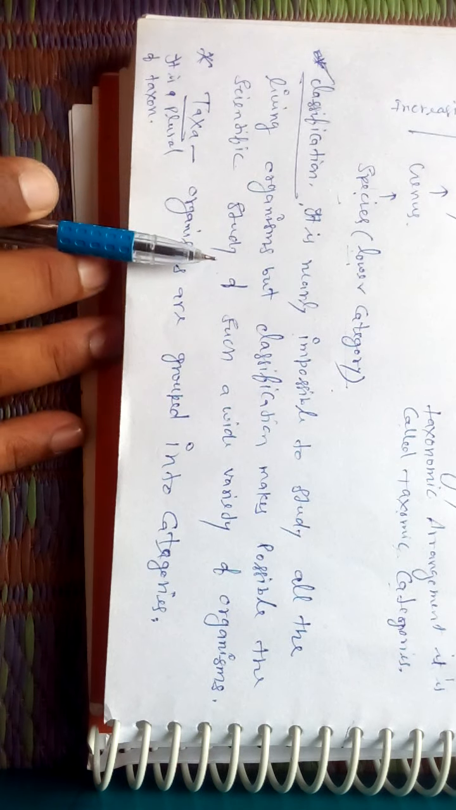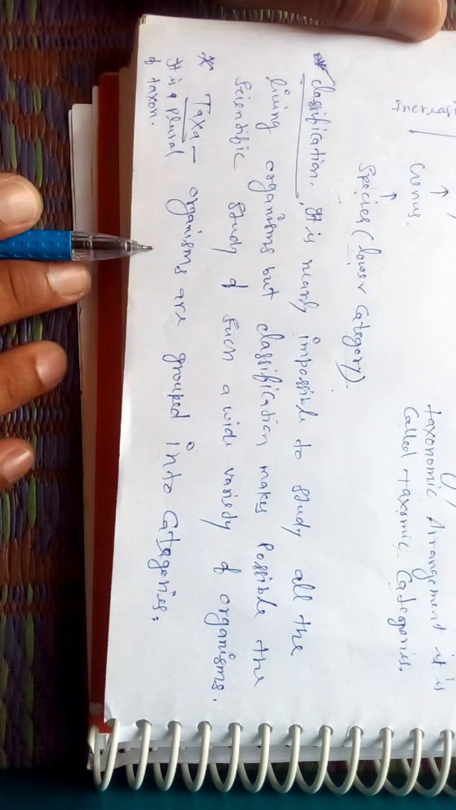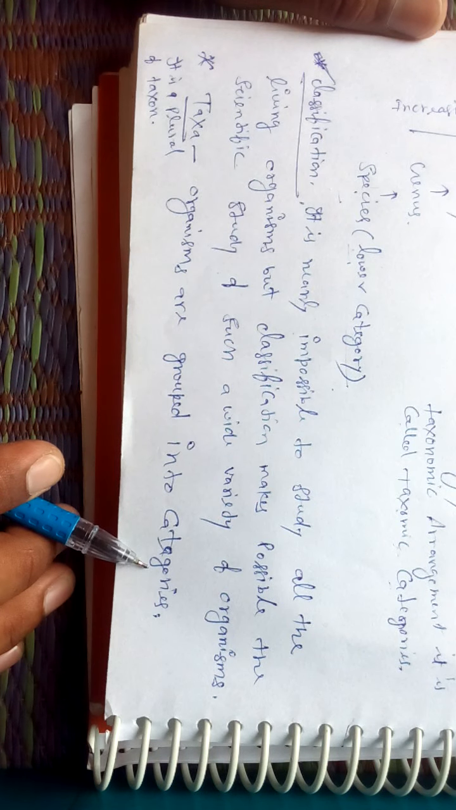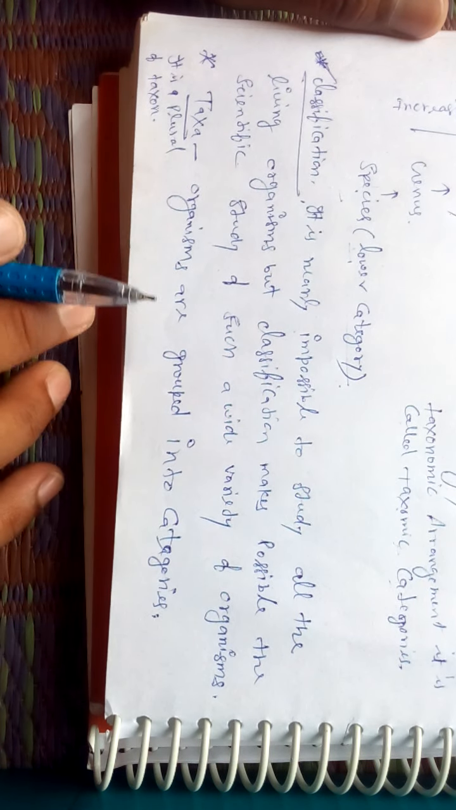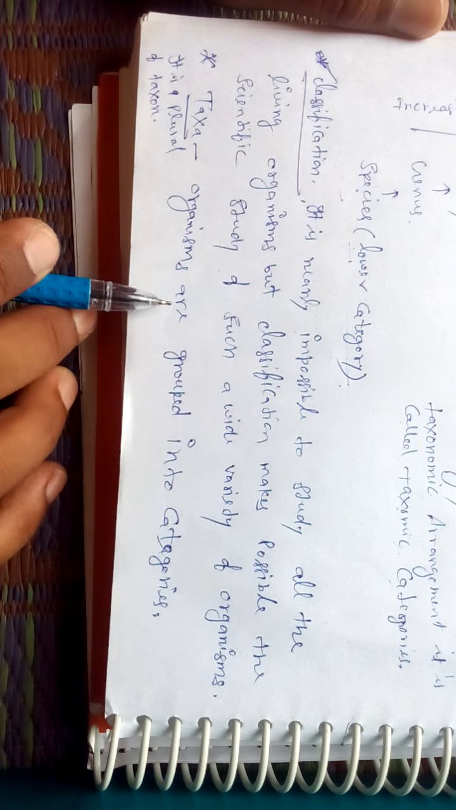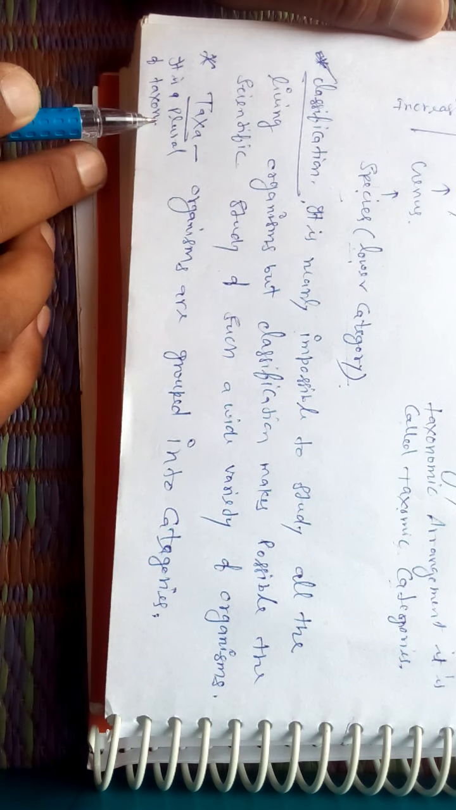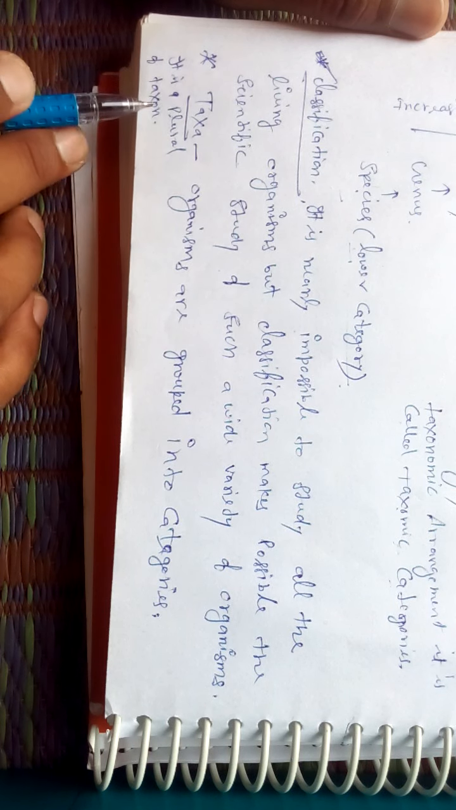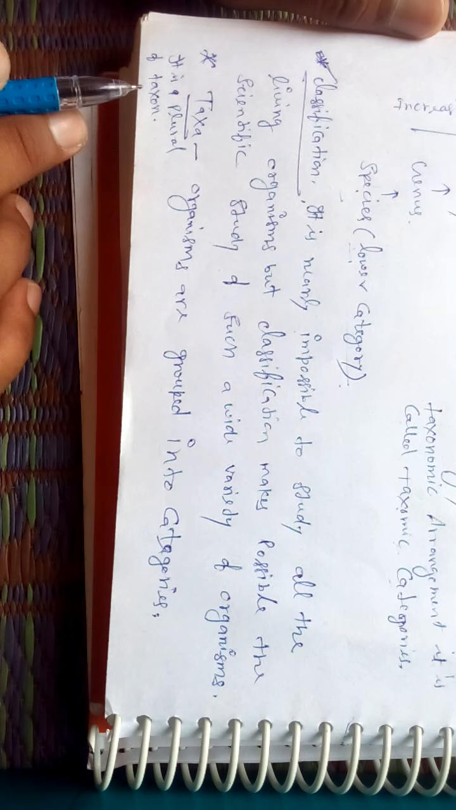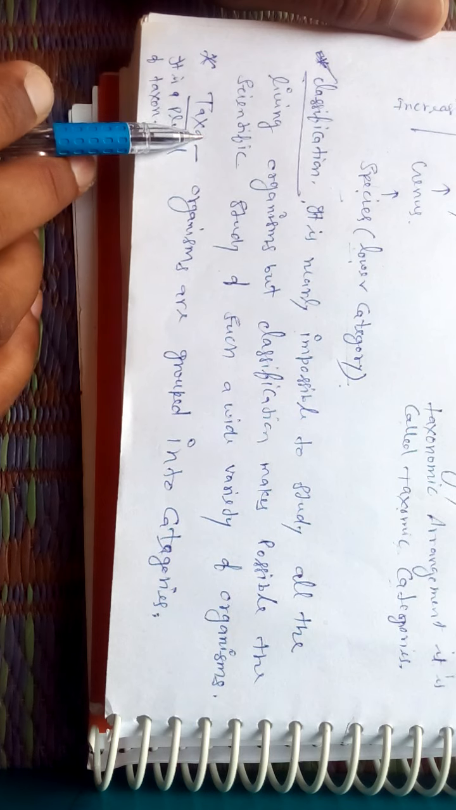Dear students, taxa. Taxa means organisms are grouped into categories. Grouped organisms studied completely in the group are known as taxa, and it is the plural form of taxon. The plural of taxon is taxa, and the singular of taxa is taxon.